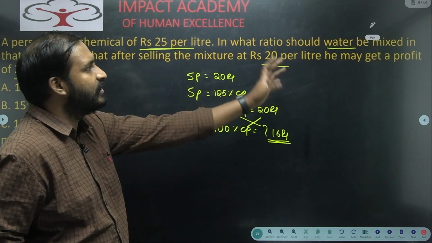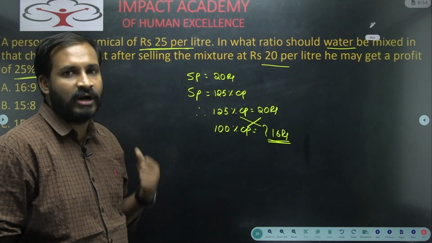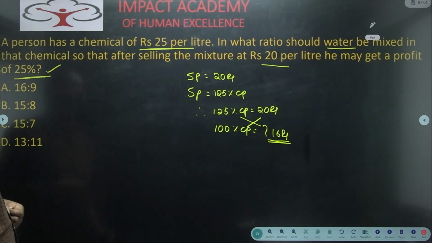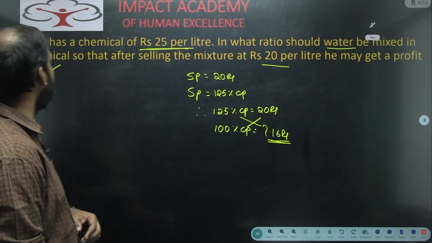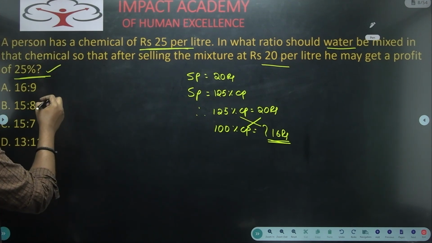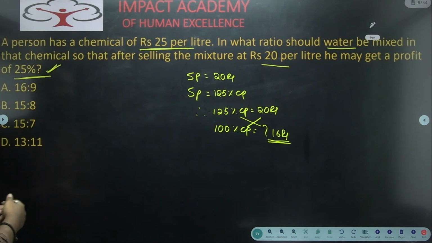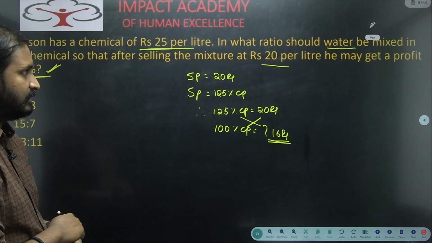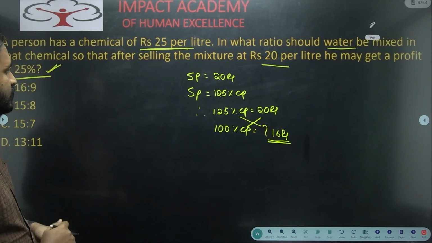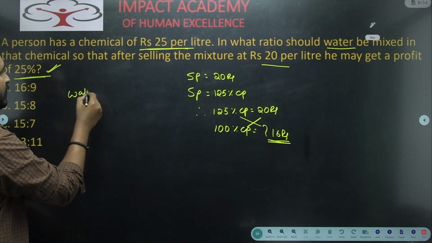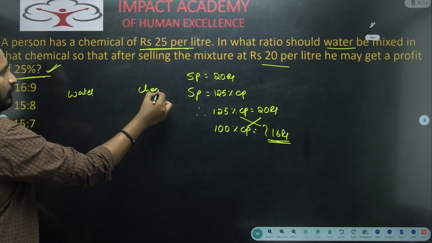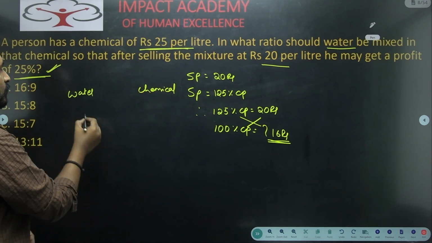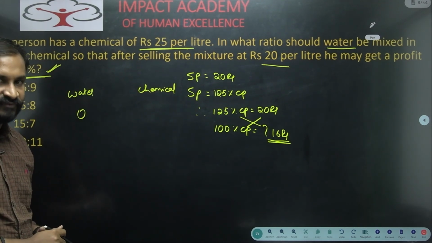So in what ratio we need to mix that chemical and water? That is the question. In what ratio should water be mixed with chemical? Please be careful. We need to mix water with chemical. So first we need to write the water portion and then only chemical. Please be careful, students. Water, already I have told you, we consider as free of cost.